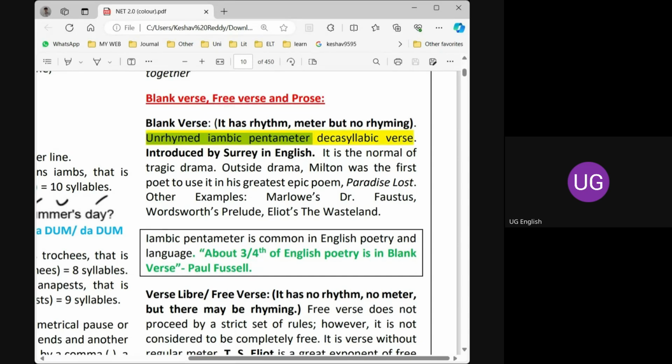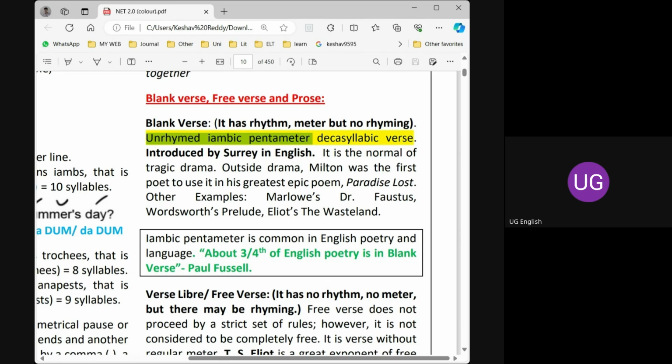Even The Waste Land by T.S. Eliot is an epic. Wordsworth's Prelude is an epic. And even the drama, Marlowe's Dr. Faustus, is in blank verse. So please make a note of this. It's an unrhymed iambic pentameter.